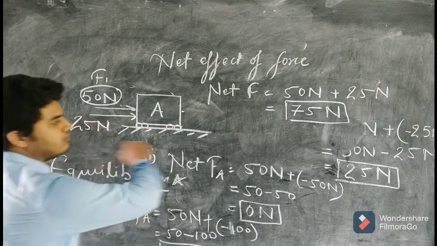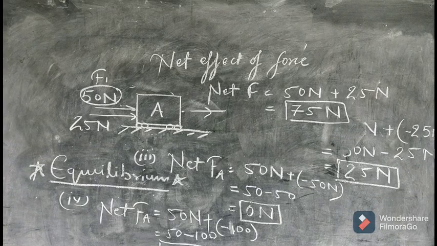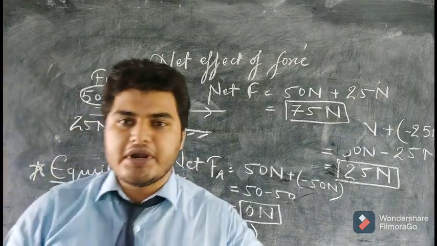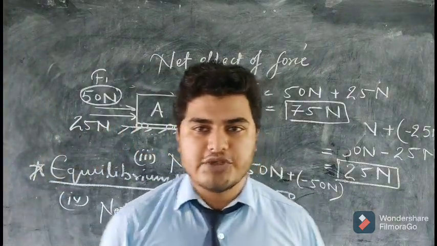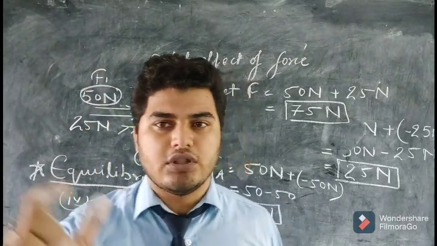75 Newton, and the block will move in this direction. The block will move in this direction. So this is how, when different forces are applied on an object, the net effect of force causes different results on the object.